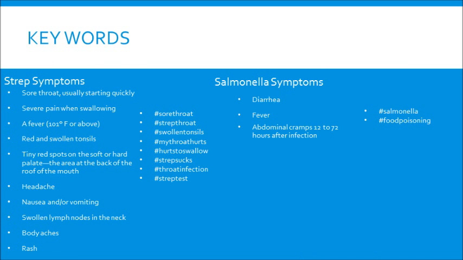As we mentioned, for our project, we were trying to see if we could predict an outbreak for 2 different types of diseases. So these keywords were just some of the things that we were looking for when we were collecting tweets. You can see that the hashtags next to the symptoms were the keywords that we used to search and put into our Python code to collect our tweets.